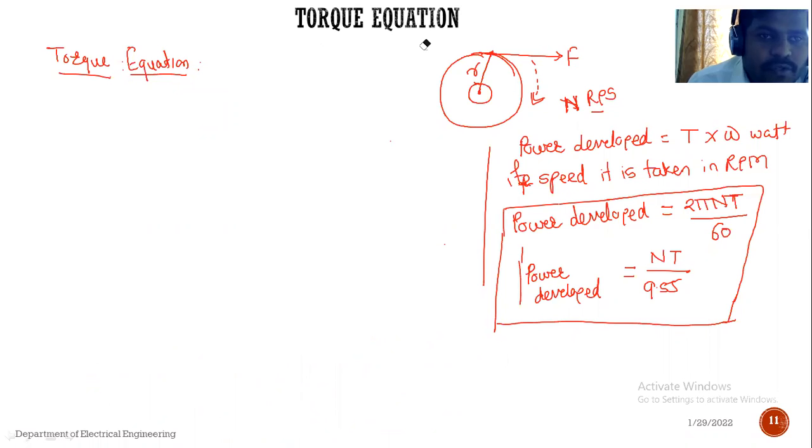Okay, so we will derive the torque equation. Now we will derive the actual torque equation of the DC motor.